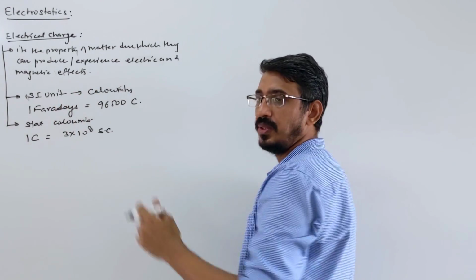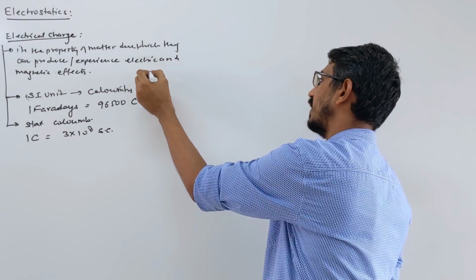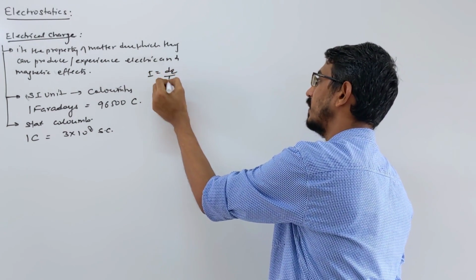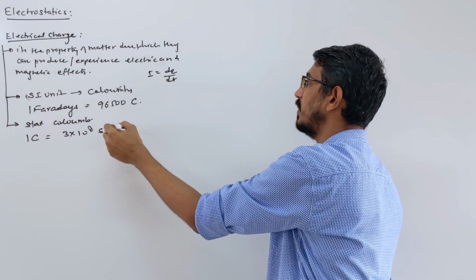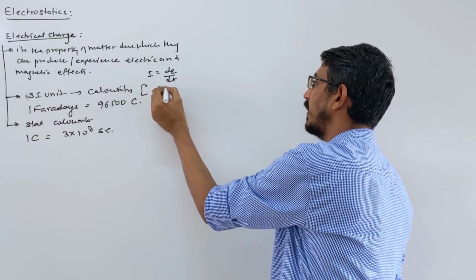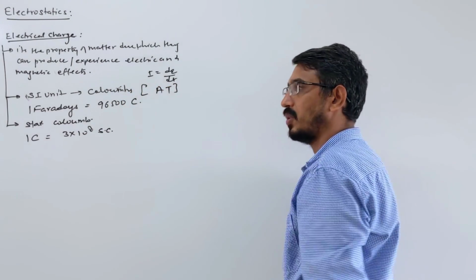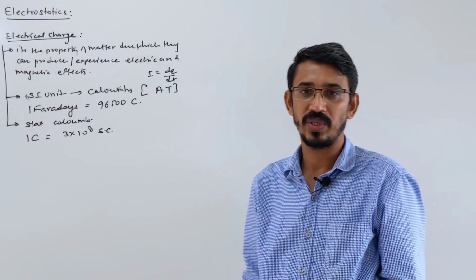Sometimes the unit you can write also in terms of current, because we have a proper relation that current is what? Rate of flow of charge, right? Recently we have learned. So charge is what? Current into time. So sometimes you can also write what? Ampere into time, like this, ampere per second, ampere second also you can write, okay?